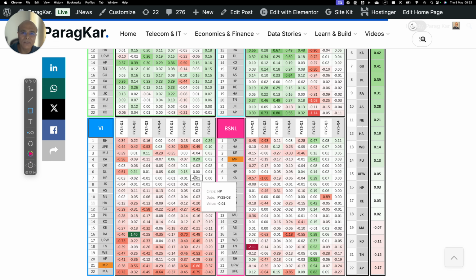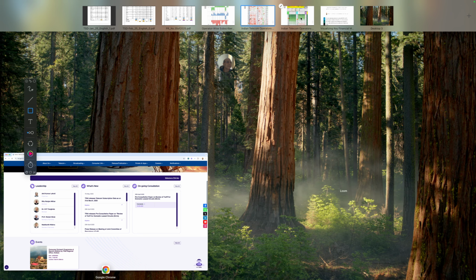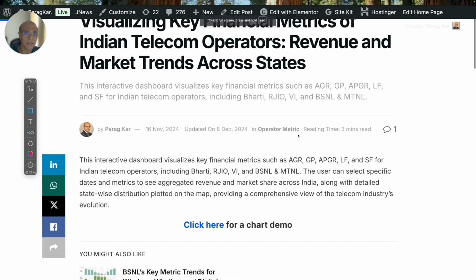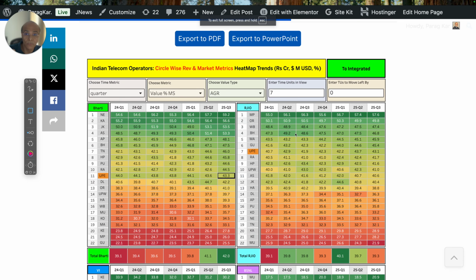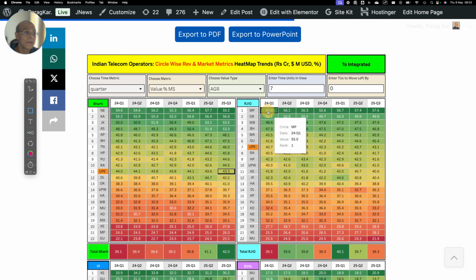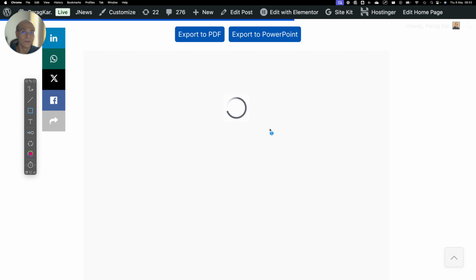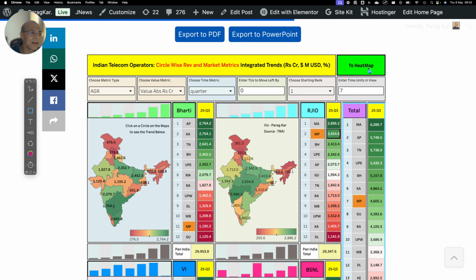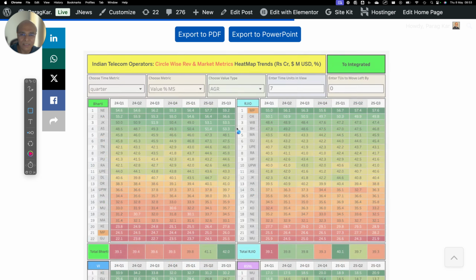Now, in order to find out the importance of MP, because I told you that I will also map this with the revenue potential of the circles to see which circle is most important. So here, I am also taking the granularity of a quarter. Instead of plotting subscribers, I am plotting AGR, value in market share. So if I click here, let's just refresh, because sometimes when it is alive for such a long period of time, it creates issues. So let me just go to the heat map.